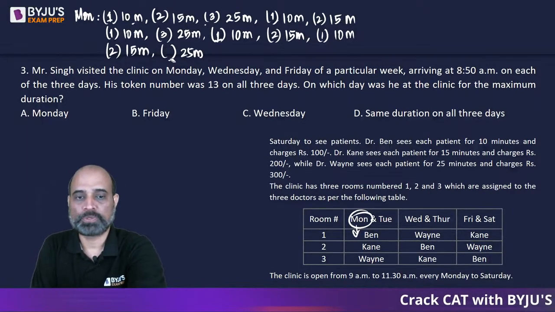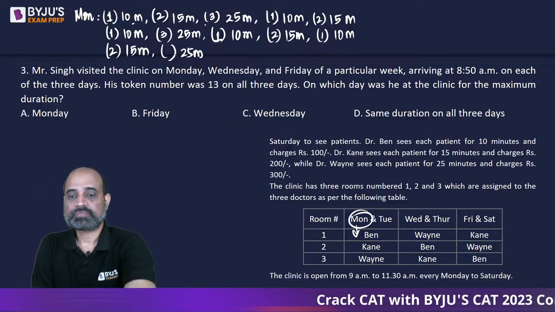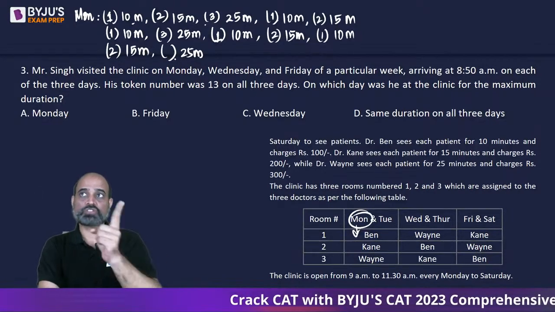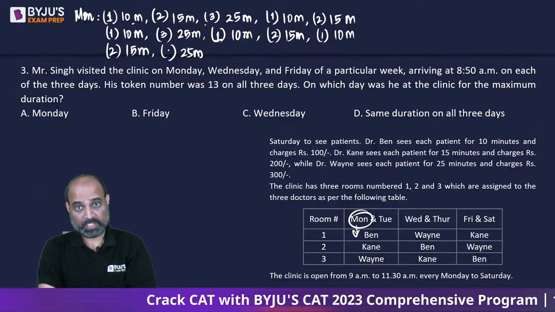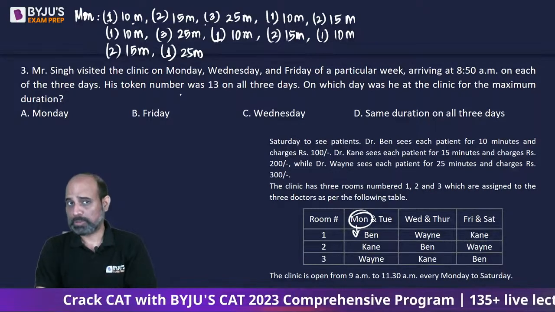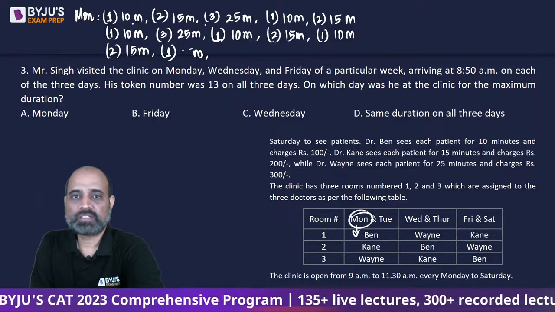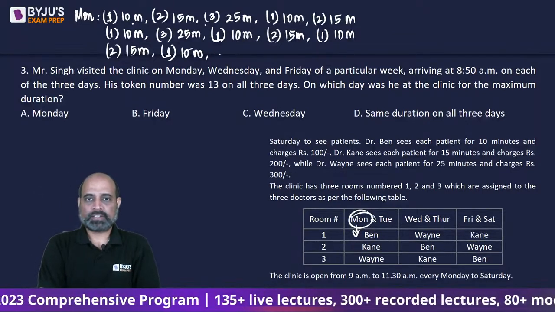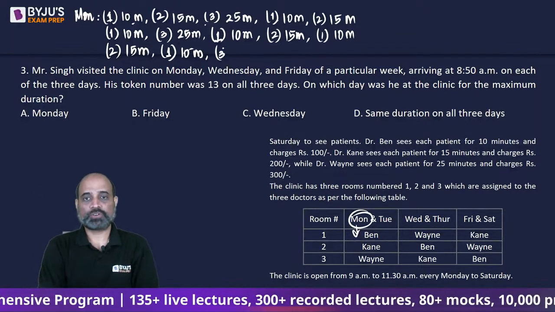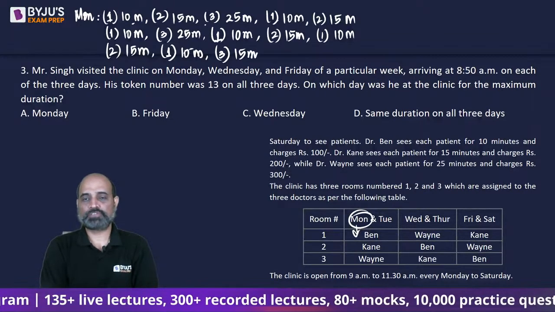9:50 में अब दो options हैं हमारे पास. At 9:50, room number 1 is also vacant and room number 3 is also vacant. So patient number 2 will enter room number 1 because that's the smaller number. He is going to be there for 10 minutes. And Mr. Singh is going to enter room number 3 and he will be there for 15 minutes.